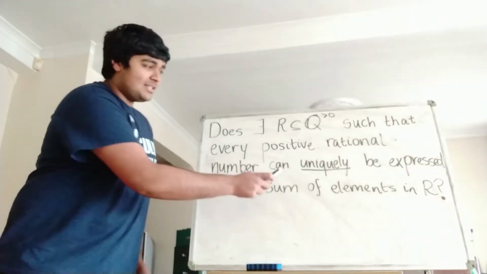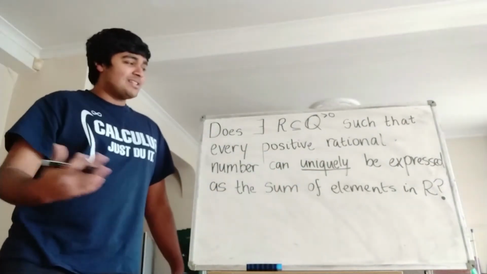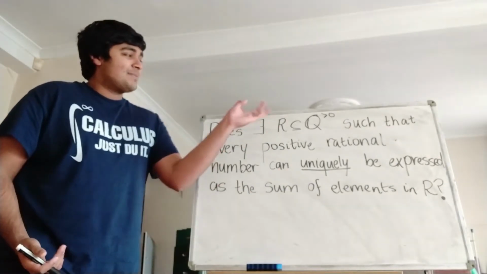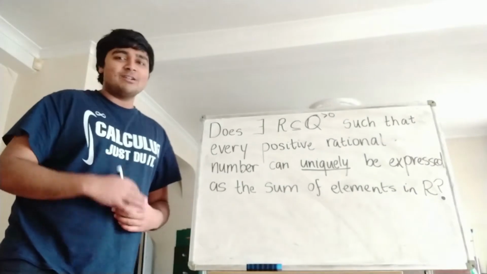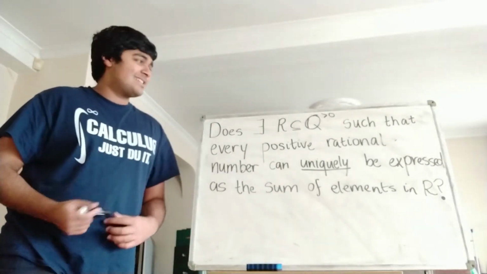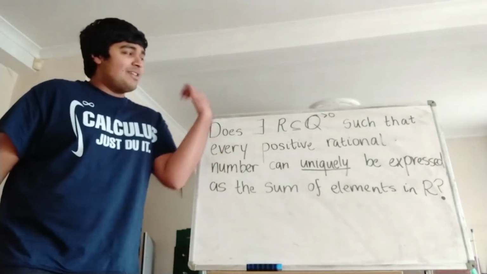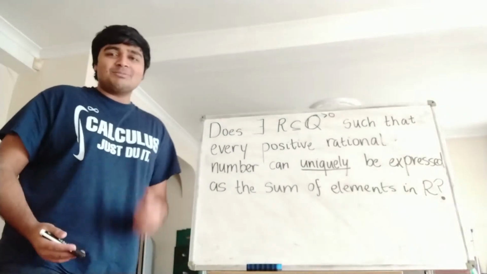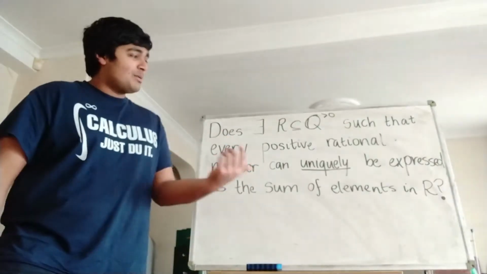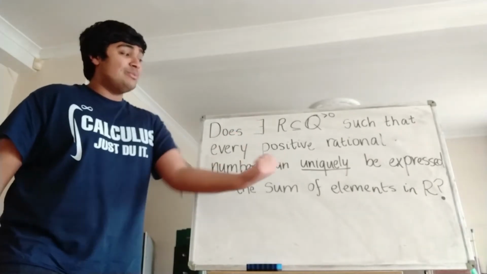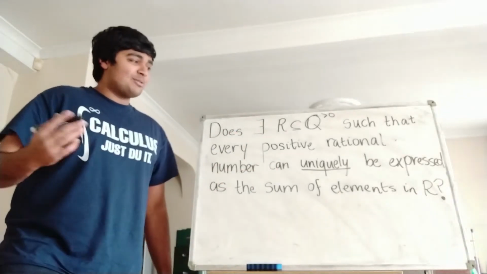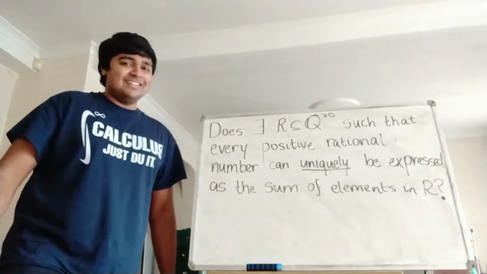Now, one thing to note is the uniquely condition is important, because if we didn't have it, then we could just have R being the set of positive rational numbers, and of course every single positive rational number can be expressed as the sum of elements in that set by just taking that number itself. But we want to know whether an R exists such that we can uniquely express every positive rational number as the sum of elements in R.